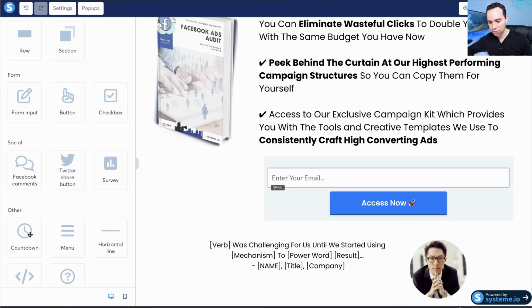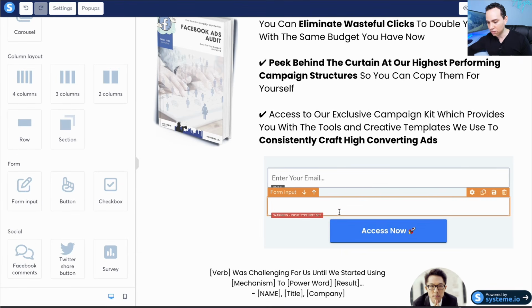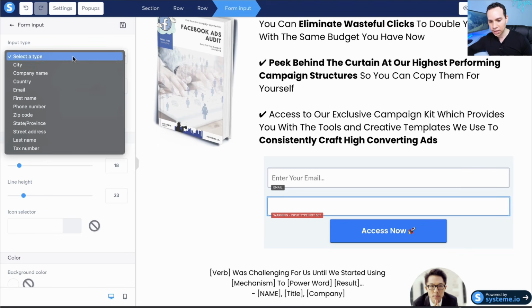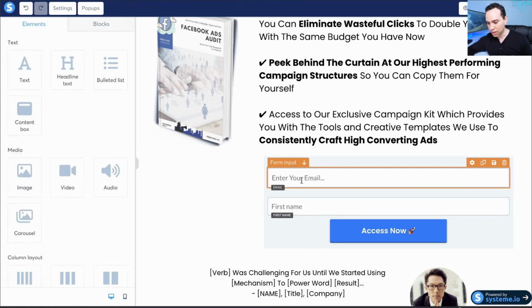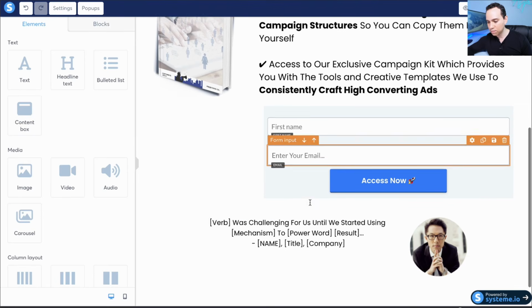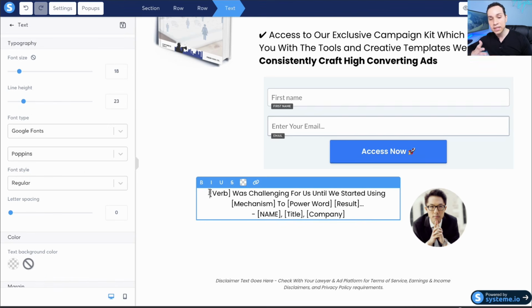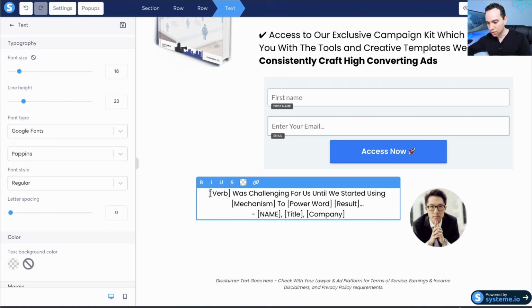So here we'll go through a countdown timer. On the next page, I'm just going to click and drag over a form field, and I will select the type as first name. And then of course I will click and drag that up so that it is one above. So we have first name, email, access now. Then ideally we'd have some sort of customer testimonials. For this particular offer, we don't, so we're always allowed to quote ourselves. So I'll go ahead and grab that and drop that in there.